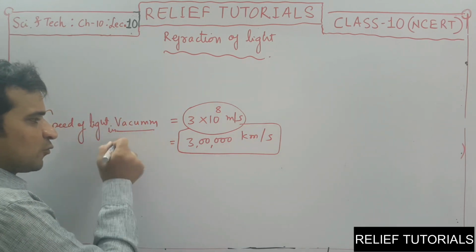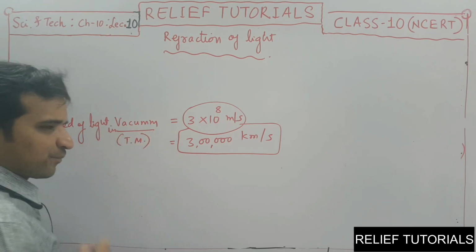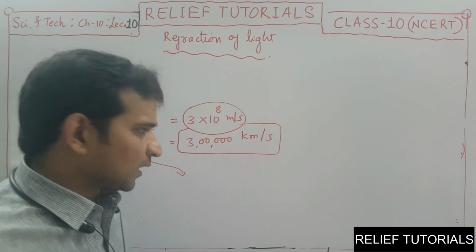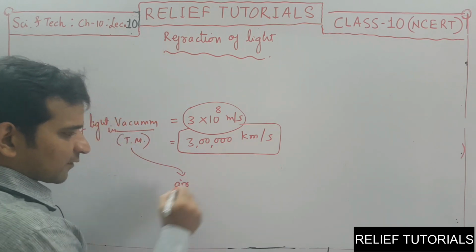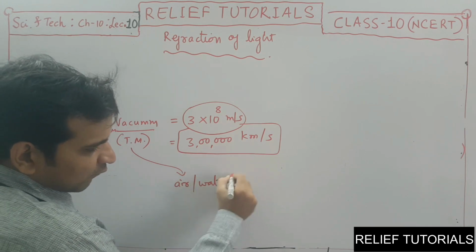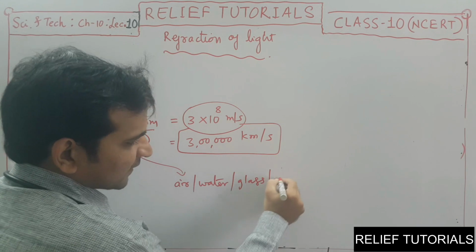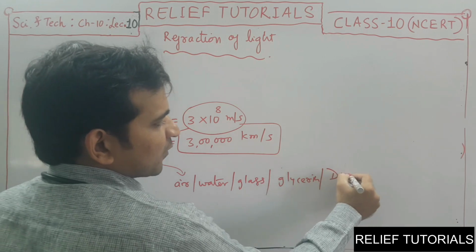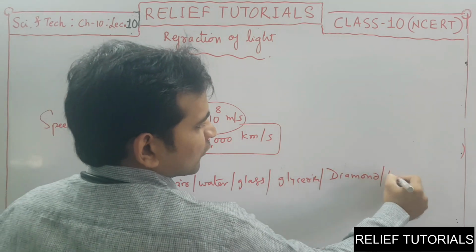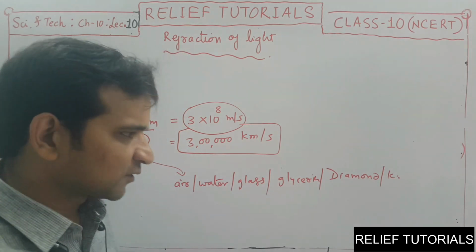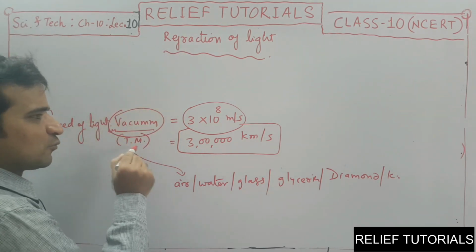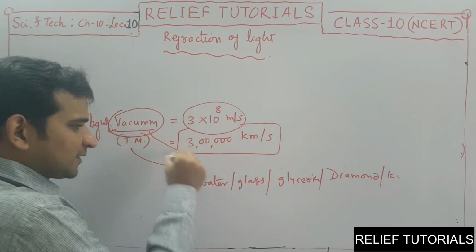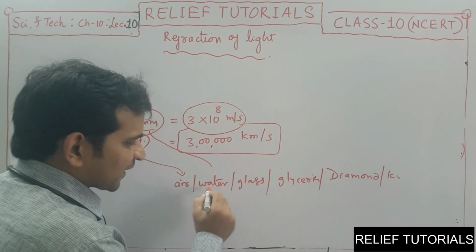Vacuum is one of the transparent media, obviously. So from vacuum, when light enters some other transparent medium like air, water, glass, one of the chemicals called glycerine, we know about diamond also, kerosene, and many other transparent media we can discuss. Because in vacuum there is no resistance, light can travel fastest. When it enters some other transparent medium like water, like glass, the speed changes.